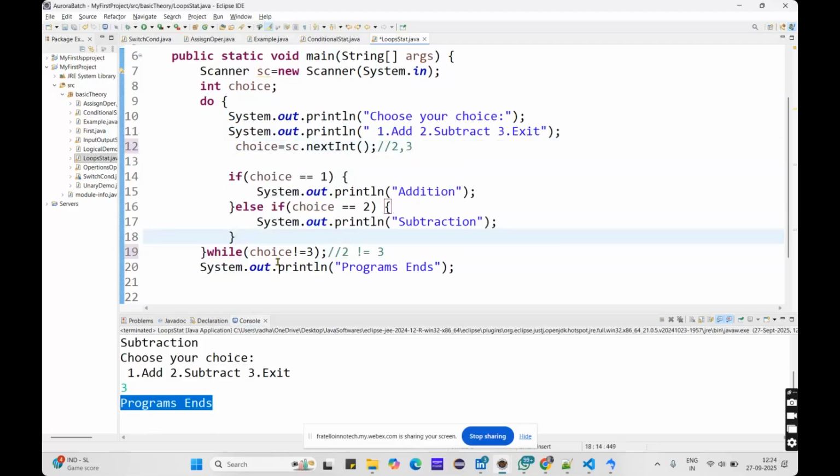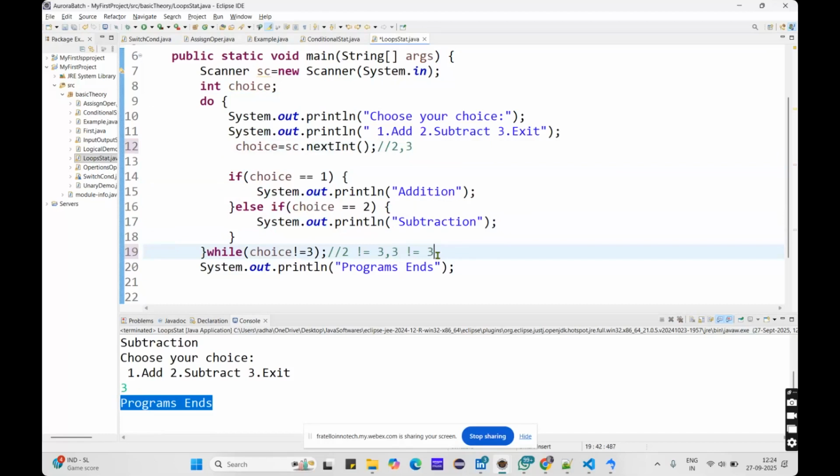Here, while choice is not equal to 3, what is my choice? My choice is 3, so 3 is not not-equal to 3.